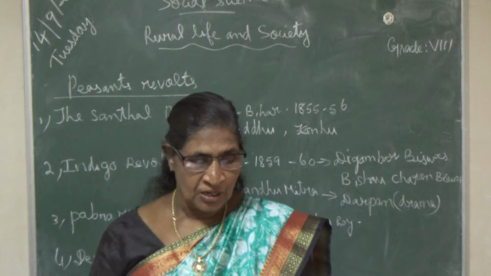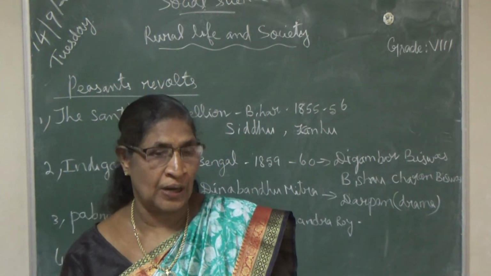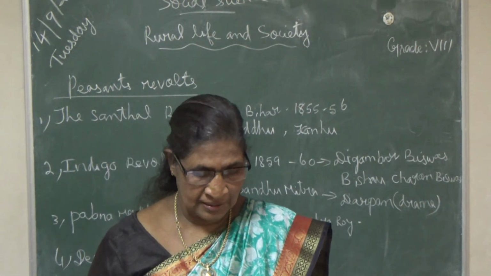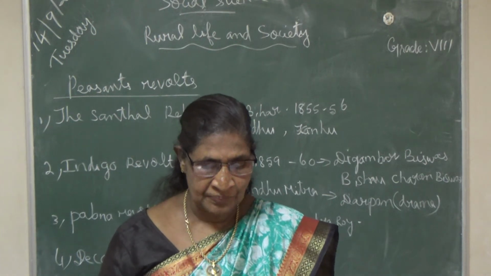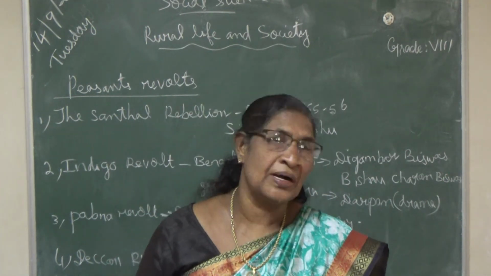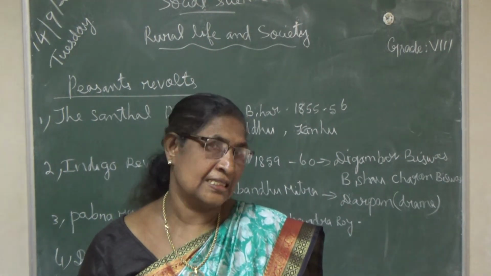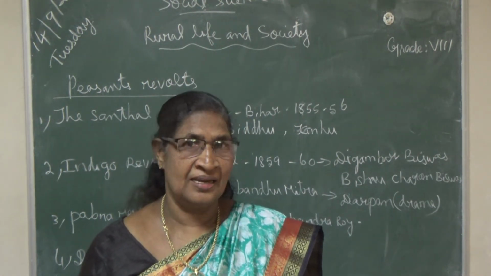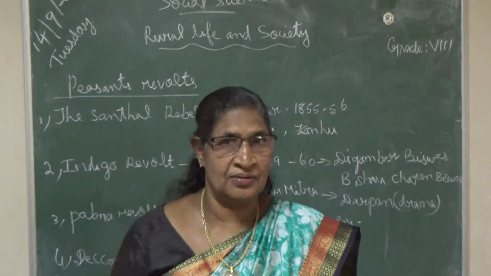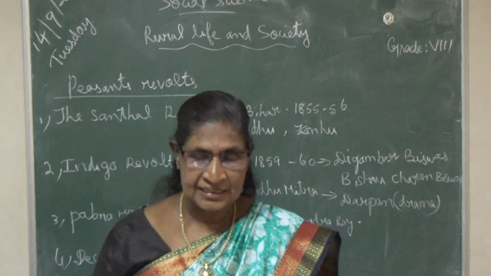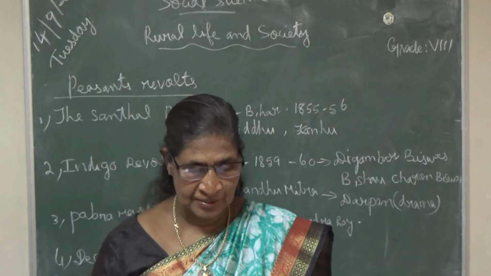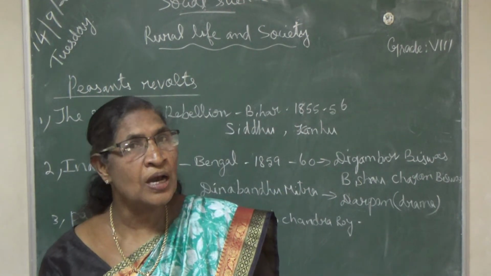The peasants revolted against the oppression of the local moneylenders. What is the meaning of oppression? To treat unjustly, illegally, not legally. So they were treated unjustly by the local moneylenders.